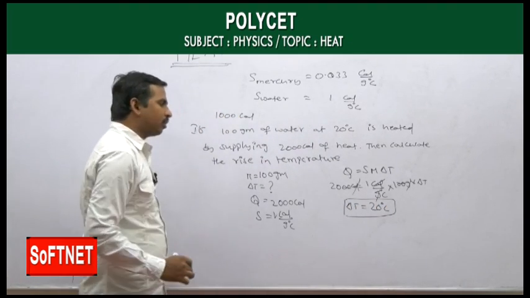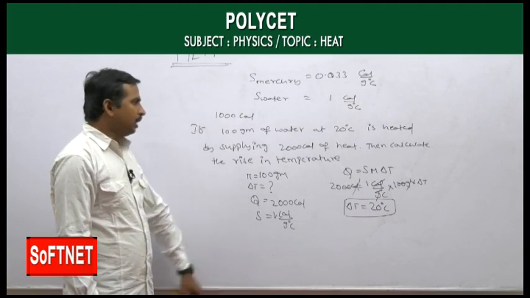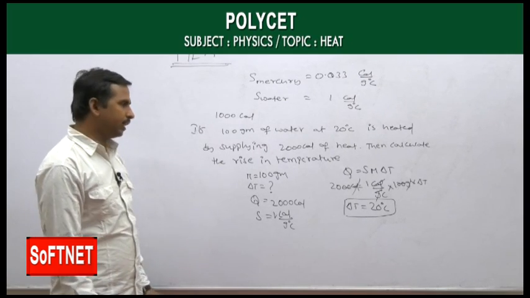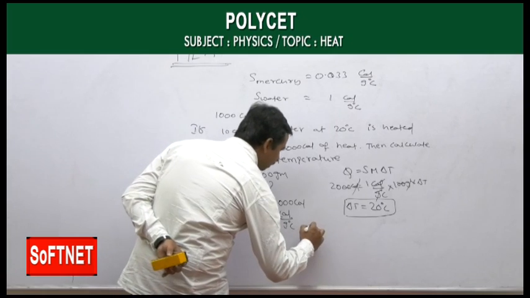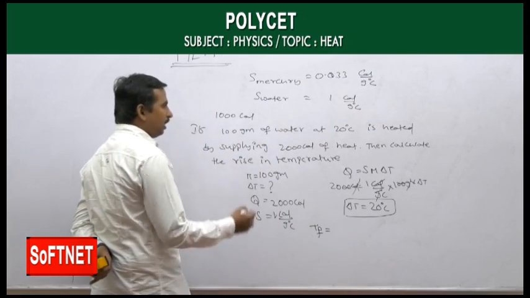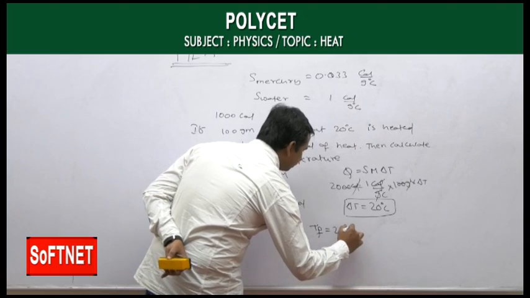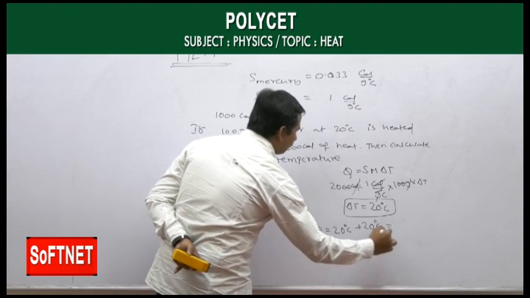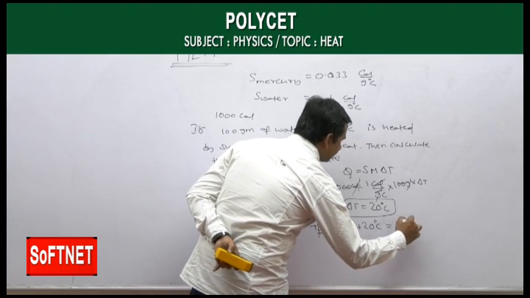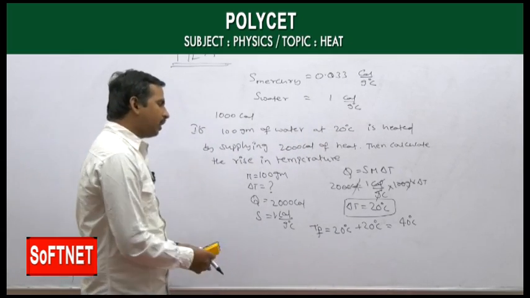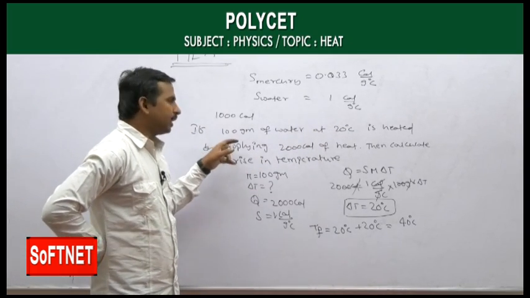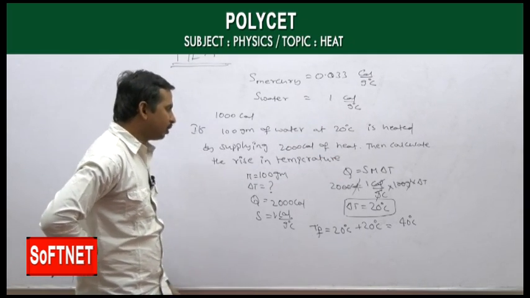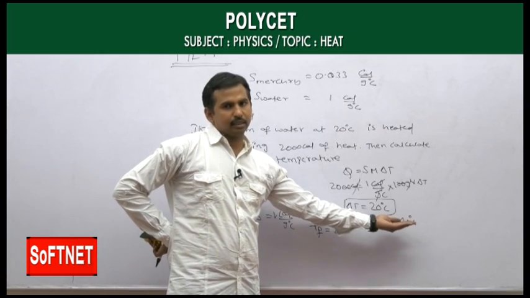So delta T is equal to 20 degrees Celsius. Here we are heating, and heating means there is a rise in temperature. As there is a rise in temperature, the final temperature becomes, initially 20 degrees Celsius, now raised by plus 20 degrees Celsius, so in total 40 degrees Celsius. So if you supply a heat of 2000 calories to 100 grams of water at 20 degrees Celsius, we finally get a temperature of 40 degrees Celsius.